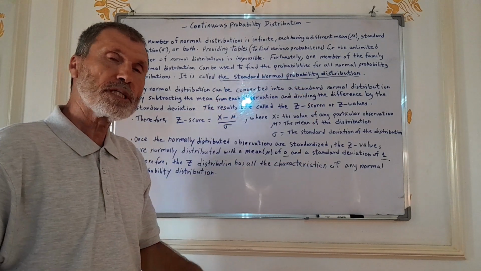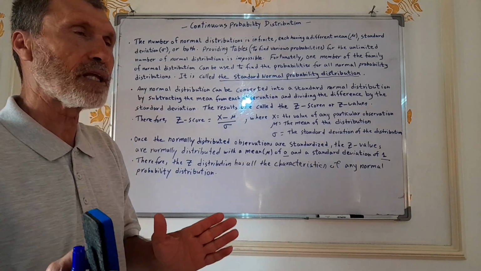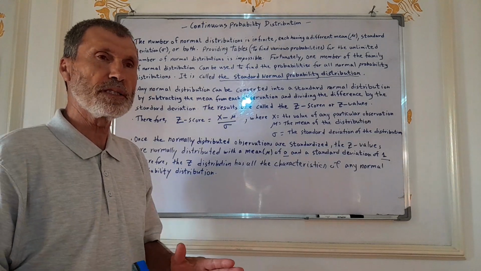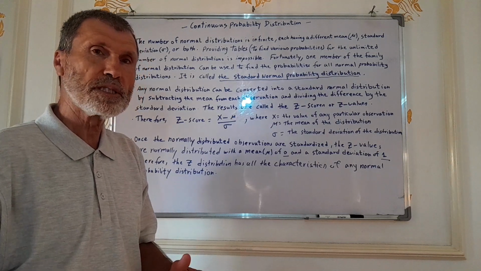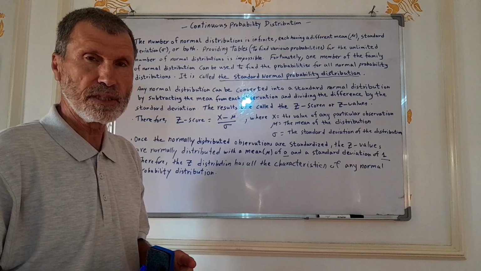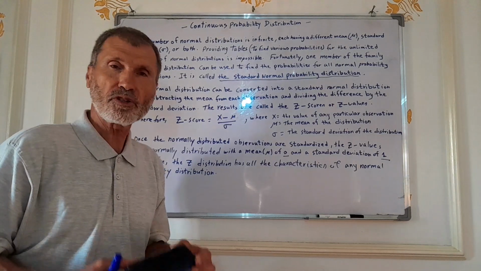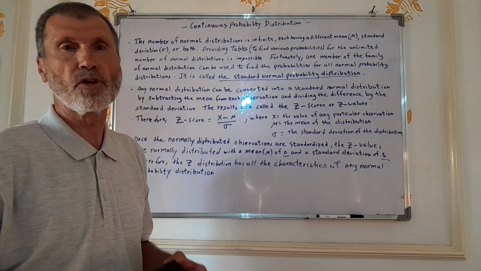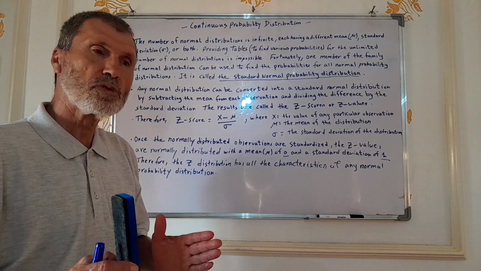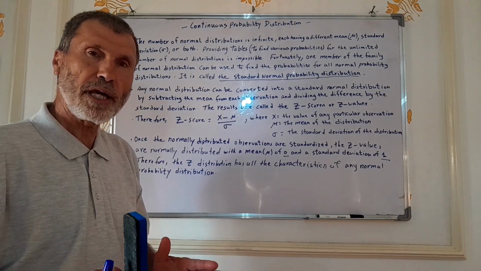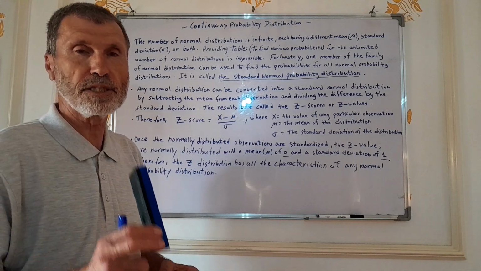Because it is impossible to have tables to find probabilities for any normal distribution, since we have an infinite number of normal distributions, fortunately there is one member of the normal distribution family that can be used to calculate the probabilities, which is the standard normal distribution.